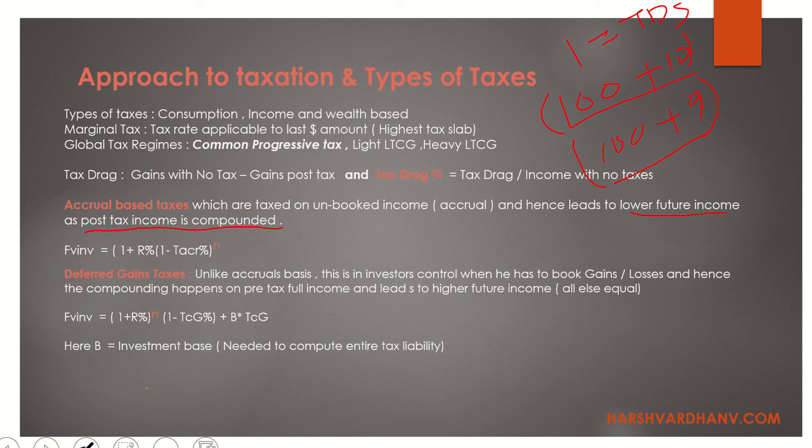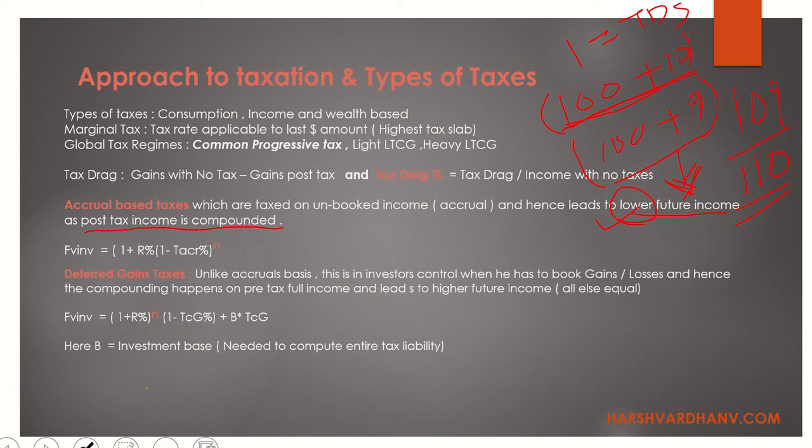Since there is a tax, my future income will be lower than it actually should have been, because I am not getting this 1 rupee, but the government is deducting the tax out of this. So my compounding is happening on 109, whereas it should have happened on 110. That is the reason why people tell you to invest in fixed income or tax free accounts, or invest in equity and defer your taxes, because once you invest in FD, most people don't understand that the compounding effect is post tax. So that is one of the important things.